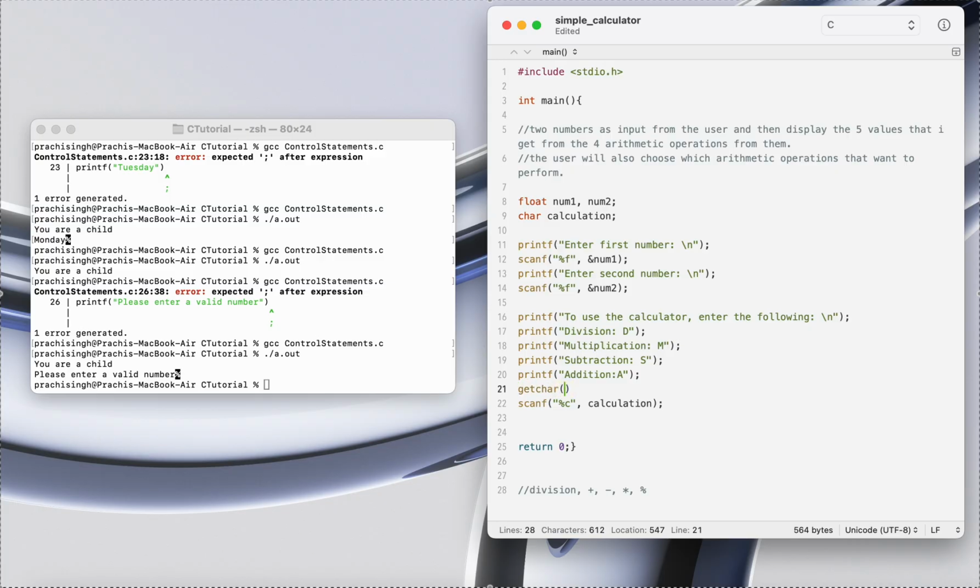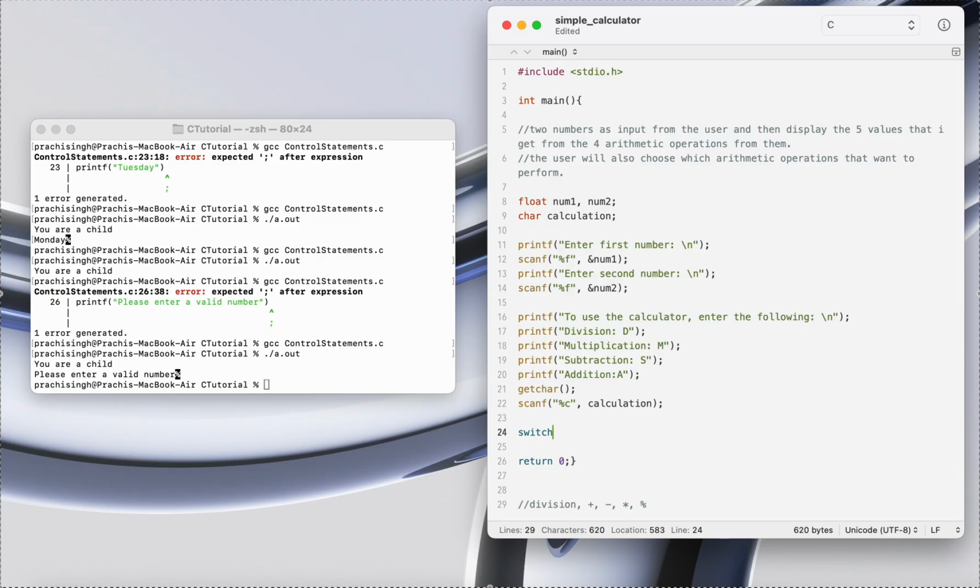Also for scanf we need to clean the input buffer if there is any, otherwise when you use scanf for a character, it will just take the last line, and it will not actually take any character from you. So getchar is important here. And once the user enters whatever they want to perform, then things will happen. So now I'm going to use switch statements.